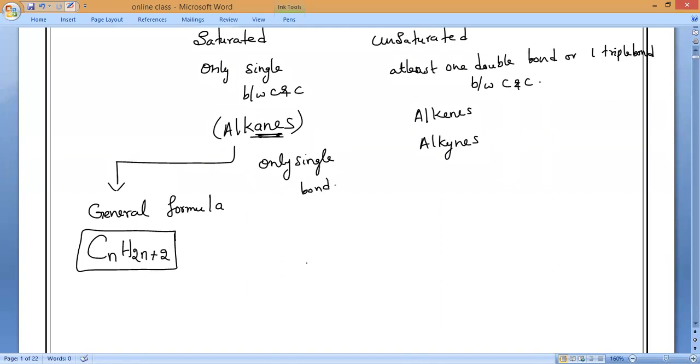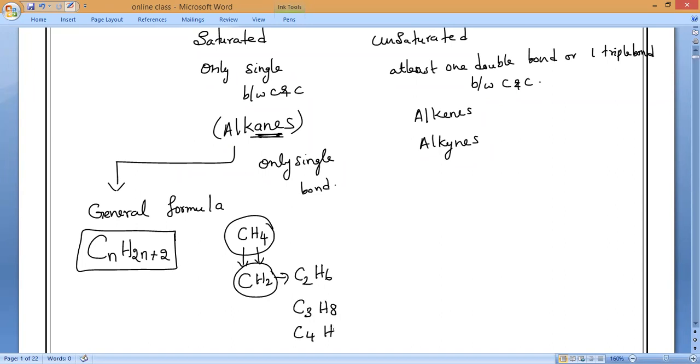We have studied so many examples. The smallest possible hydrocarbon among alkanes is methane. From that, every time, how many carbons will increase? One carbon and two hydrogens will increase, so it turns into C2H6. Then C3H8, the same way C4H10, C5H12.